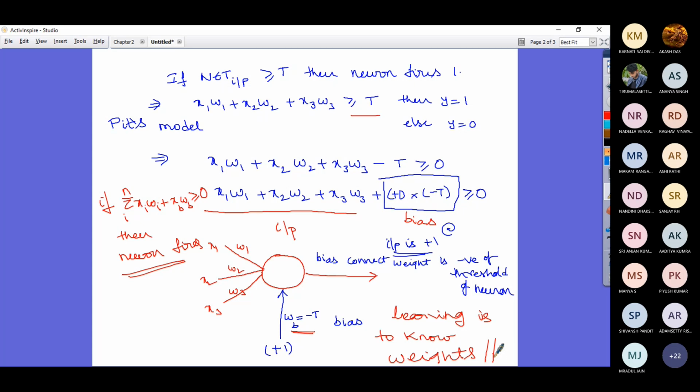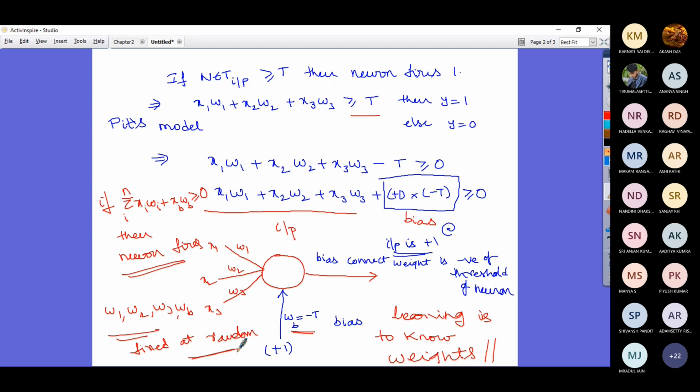Generally, you would not know the threshold value of the neuron. That's the reason why we are bringing this to the input, giving a positive input and making the connection weight the negative value of the threshold value of the neuron. But initially, when we start learning the network, or learning about the connection weights, all these connection weights, W1, W2, W3, and in fact WB, are fixed at random.